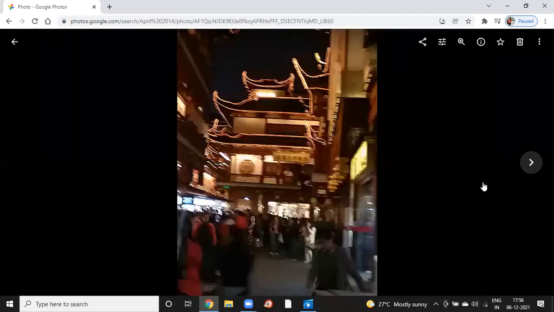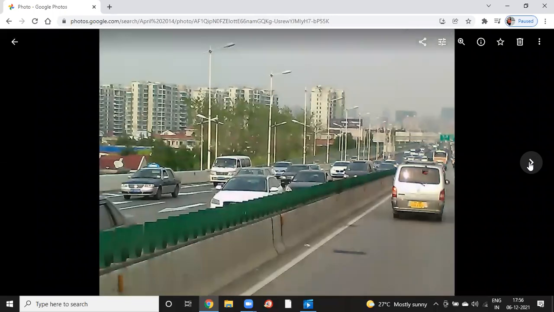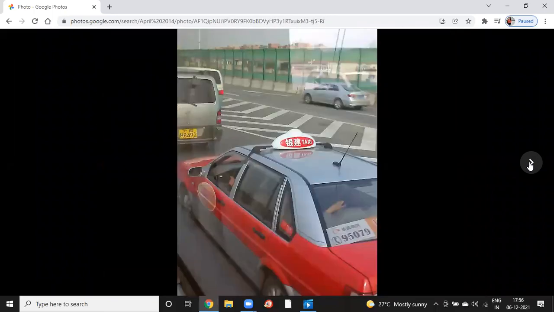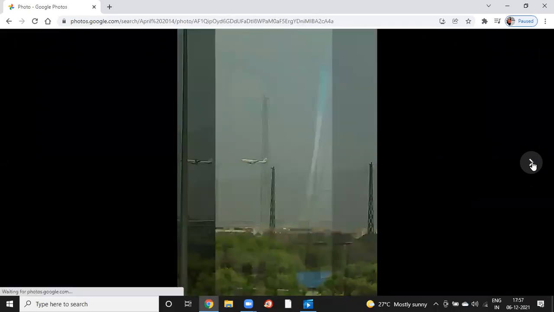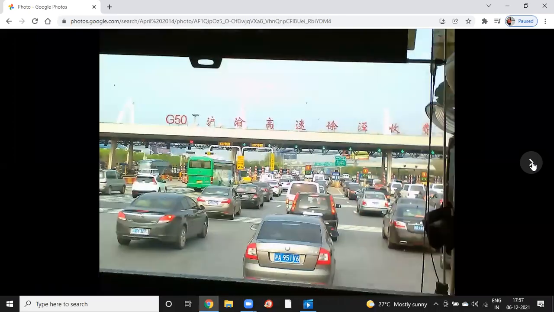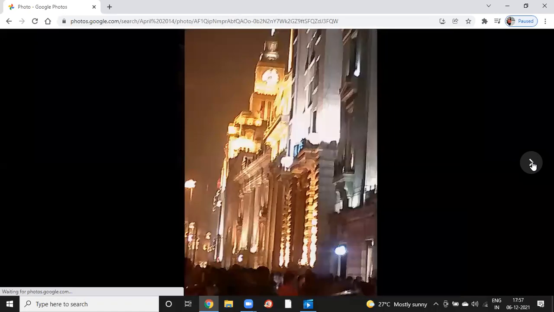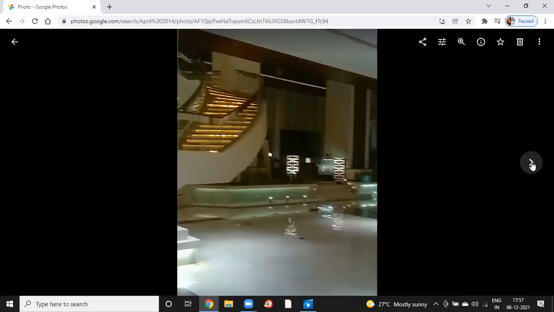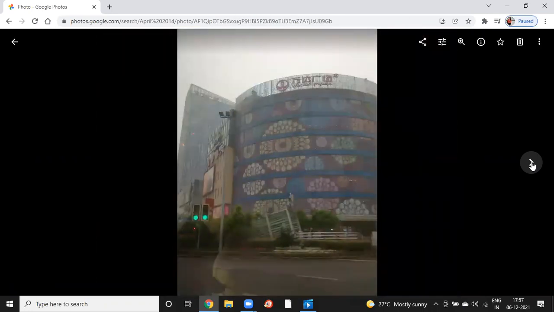Perhaps you might have heard of Feng Shui. This is a city, Feng Shui. This is the Bank of Shanghai. I have the photograph. These are the roads. This is a taxi. Planes are also traveling very near. This is a toll plaza in China. This is the hotel where the international conference was held, Grand Mercure Hotel, Shanghai.